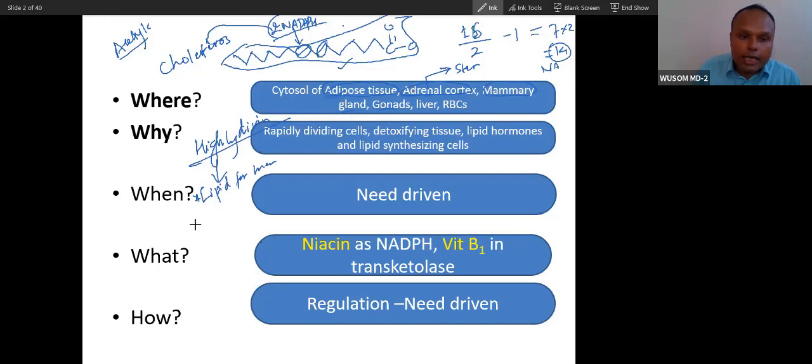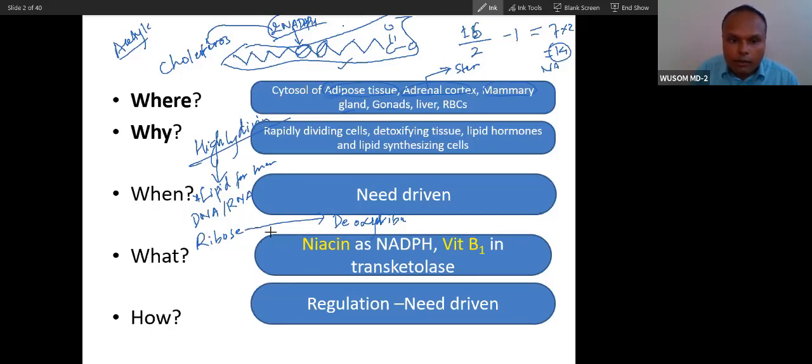Then they require DNA and RNA, because DNA and RNA have pentose sugar. When ribose converts into deoxyribose, as I told you, it requires reduction.